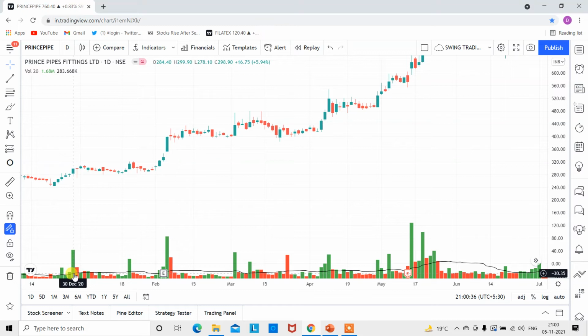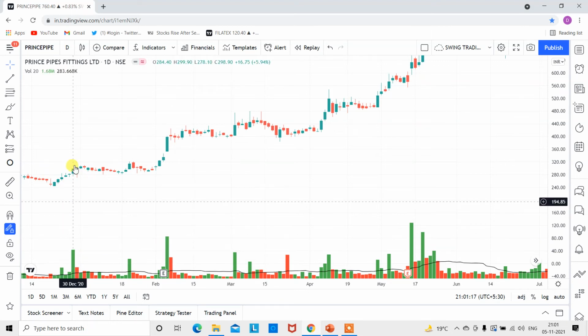And now you can understand that this volume is much more than the previous and the average of the last 20 days volume. So now you see here guys what I was telling. It's a 20 days price movement for the day, and you look at the volume size graph. But you see here the volume bar, there is only, I can say, like 20 or 30% difference between these volume bars. But you see the price movement, it is only 5.94% and 20%. There is a difference of almost 3 times in the price, but the volume bar is almost 20% lesser than this.